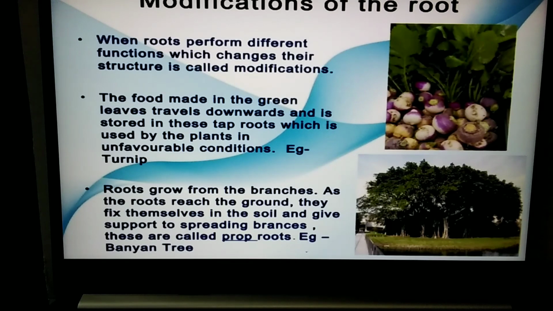This you can usually see in the banyan tree, which are called prop roots or adventitious roots. And in the money plant, adventitious roots grow from the stem. These help the plant in climbing on the support. So these are also called climbing roots.